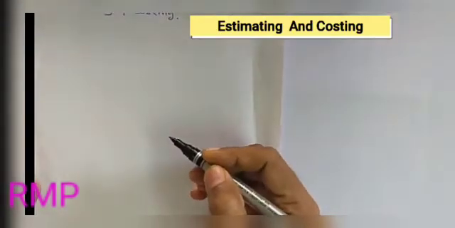In the last lecture we discussed the fundamental concepts and terms of estimating and costing, and different types of estimates. An estimate is a rough calculation of quantities of various works and their expenditures, done by an expert of the relevant field before the execution of a project. The accuracy of an estimate depends on the experience and judgment power of the estimator.